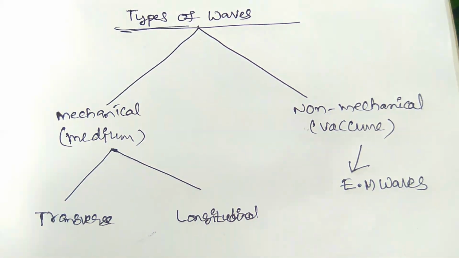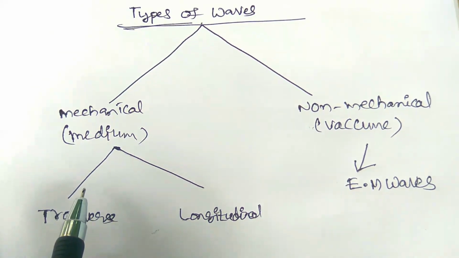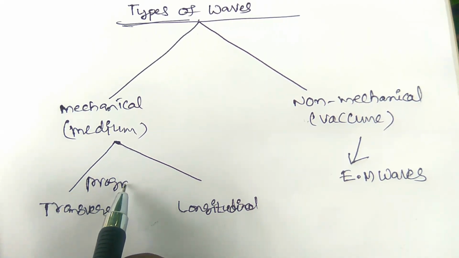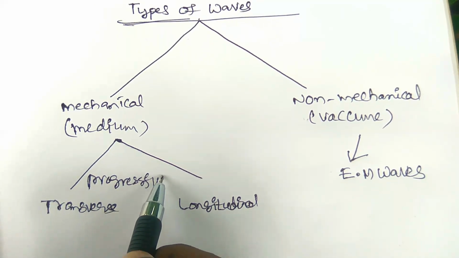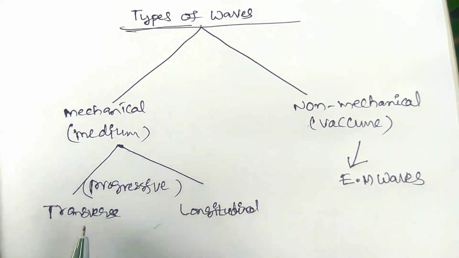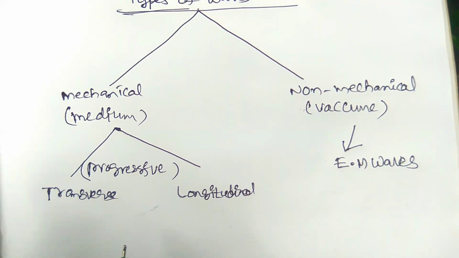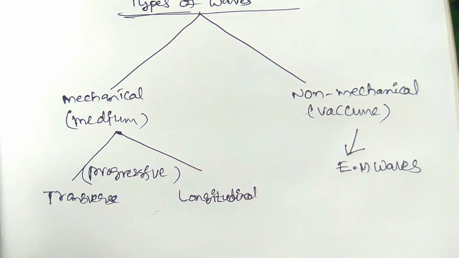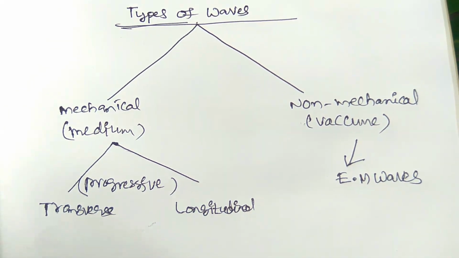Right. Here these two waves can be called progressive waves also. So what is meant by progressive? Progressive waves: a wave which always moves in the forward direction.